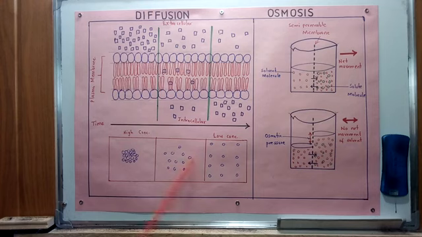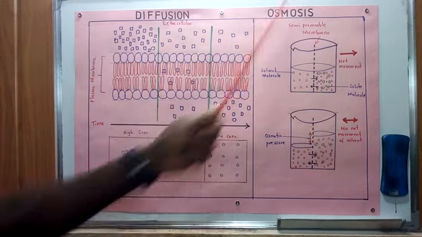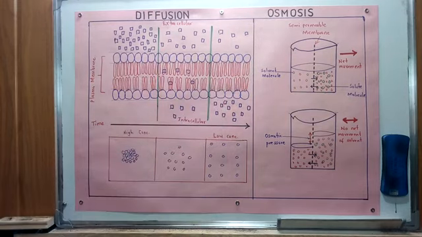Now, basically, as we said, osmosis is a special type of diffusion. Therefore, this process is going to be exploited by the root hairs in the soil in order to absorb water from the soil through the process of osmosis.